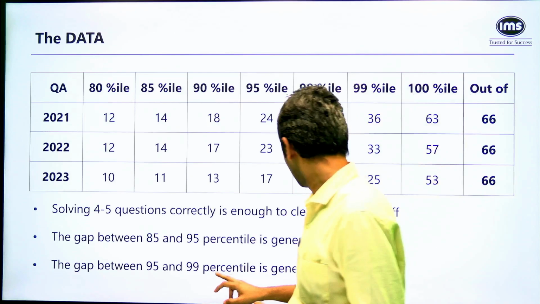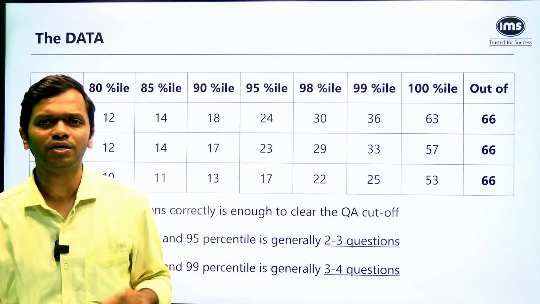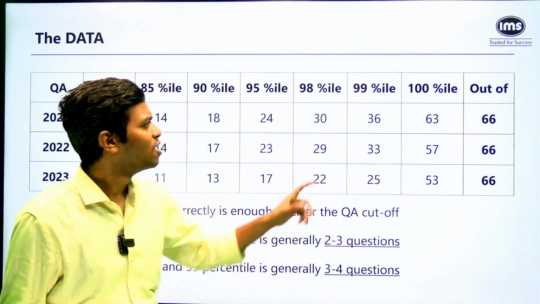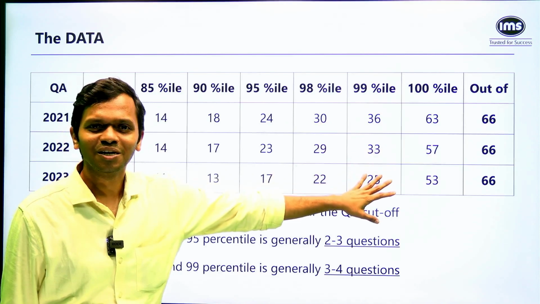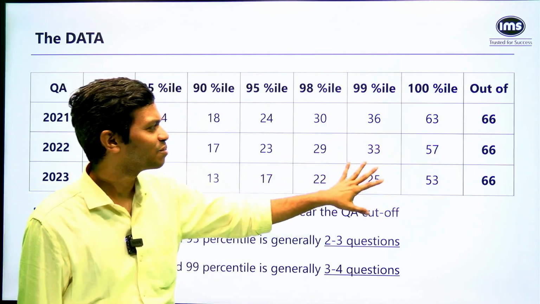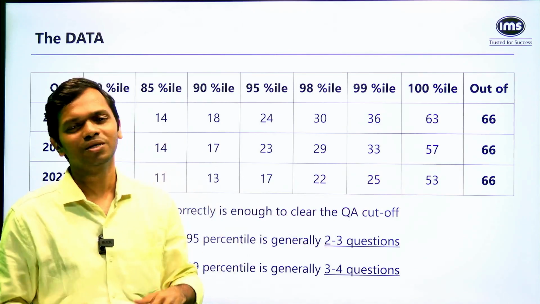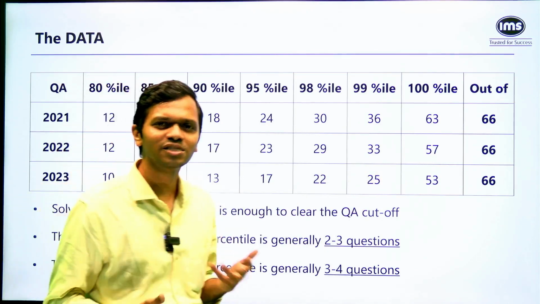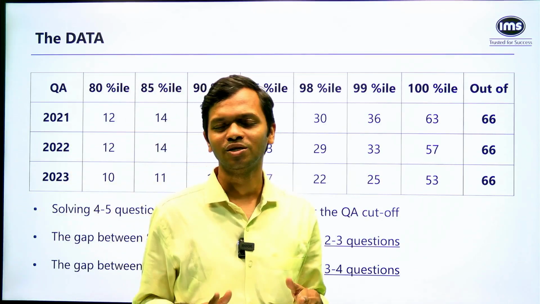And moving forward, as I discussed, the gap between 95 to 99 is going to be 3 to 4 questions. Possibly don't look at the 100 percentile number, right? Because that number is going to be insanely large. And is that something that is even needed for a lot of people? The answer is no, right? So there is an unnecessary fear when it comes to the quant section.